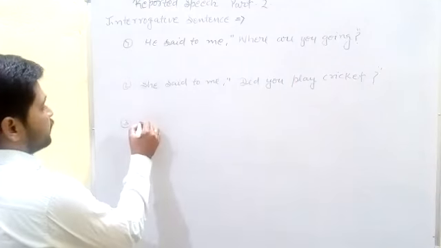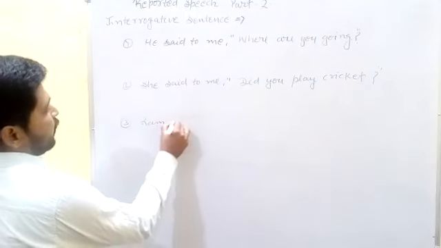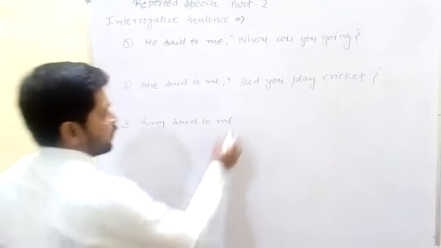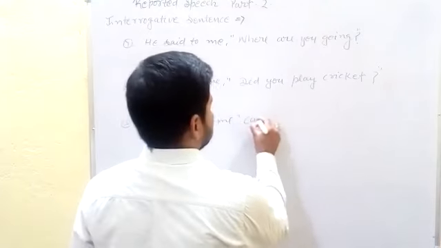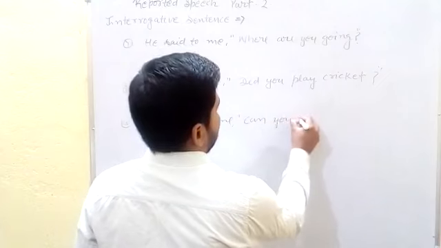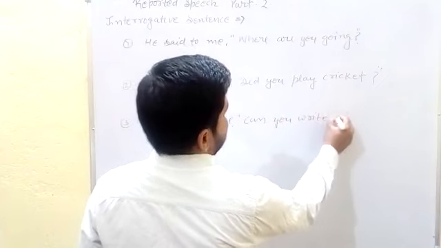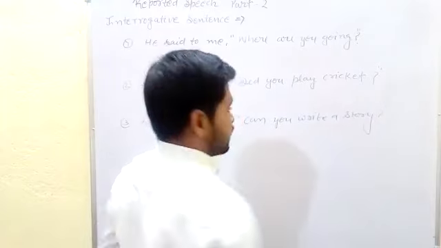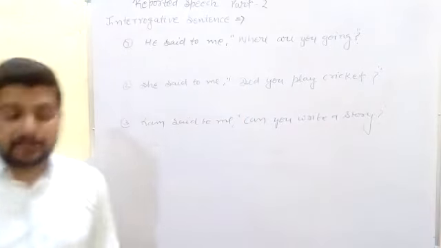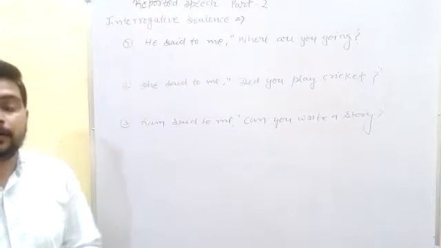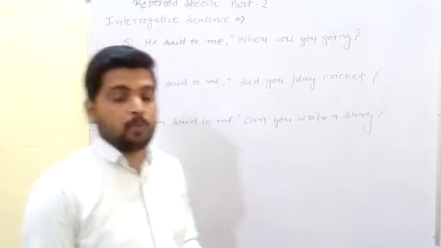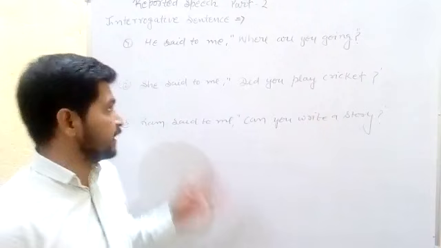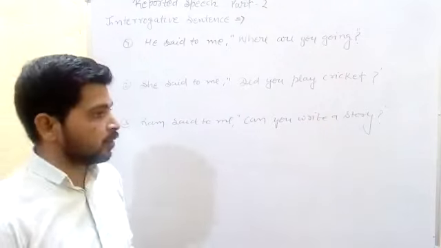Another example: Ram said to me, comma, inverted comma, can you write a story? There are these three types of examples. They are asked maximum in any competition exam, and in 10th and 12th board exams also, and mostly students have some confusion about how we can change the sentence from direct to indirect.